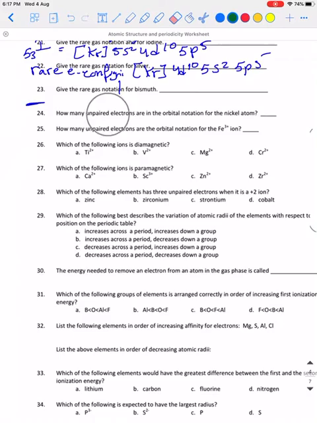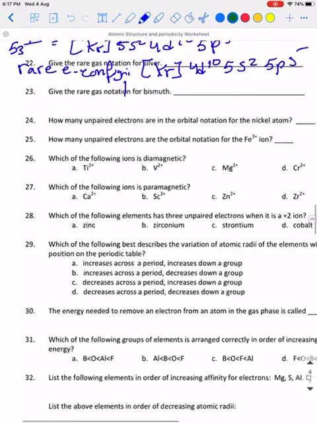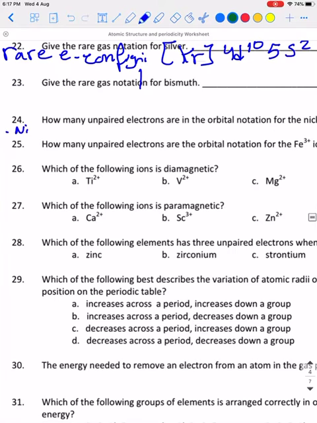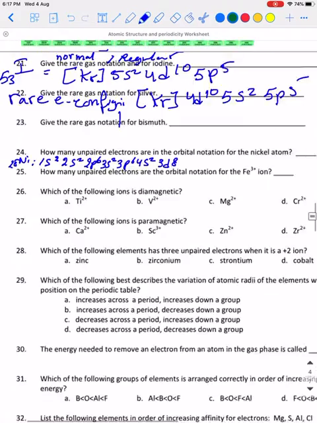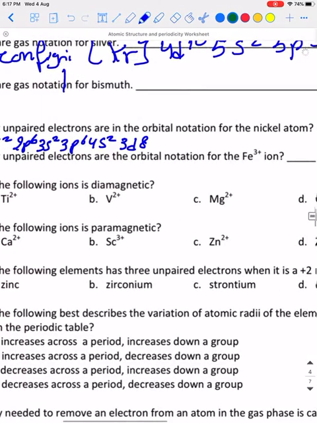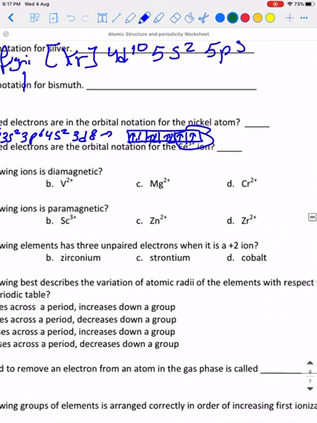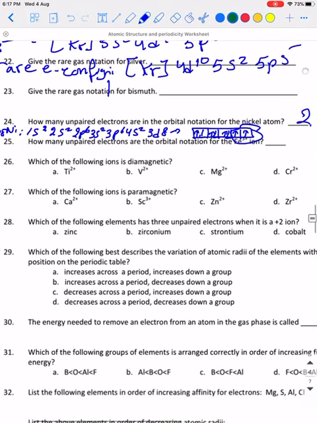Okay, so we start. For nickel, as we said, we have 28, and the configuration 1s2, 2s2, 2p6, 3s2, 3p6, 4s2, 3d8. If I want to count the unpaired electrons, I'm going to draw this one. 1, 2, 3, 4, 5, 6, 7, 8. So I'm left with 2 unpaired electrons.